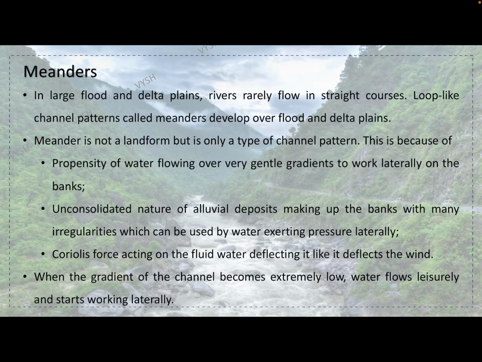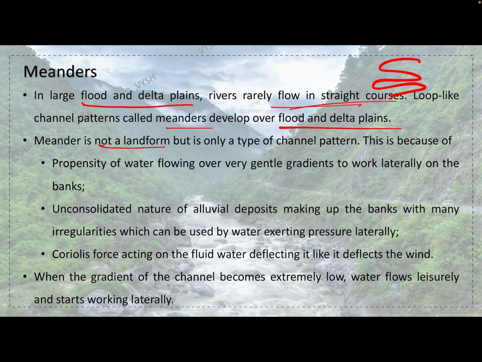What is a meander? Basically, we saw the river flowing like this, which is known as a meander. In large flood and delta plains, rivers rarely flow in straight courses. Loop-like channel patterns called meanders develop over flood and delta plains. A meander is not a landform, but only a type of channel pattern.